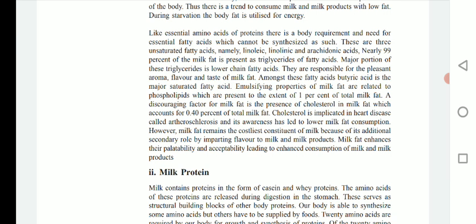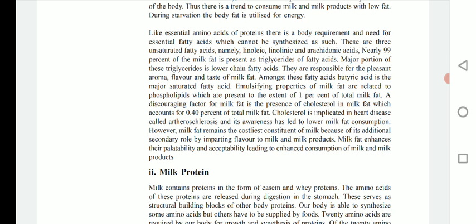Among these fatty acids, butyric acid is the major saturated fatty acid. Emulsifying properties of milk fat are related to phospholipids, which are present to the extent of 1% of total milk fat. A discouraging factor of milk fat is the presence of cholesterol, which accounts for 0.40% of total milk fat. Cholesterol, as we know, is problematic to our heart. It is implicated in heart disease called atherosclerosis, and awareness of this has led to lower milk fat consumption.